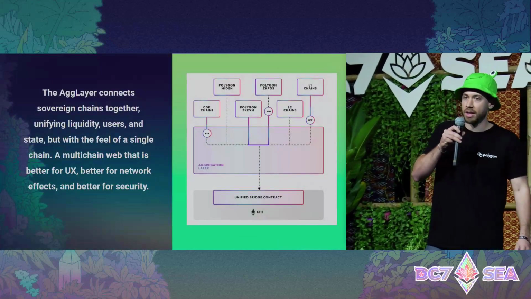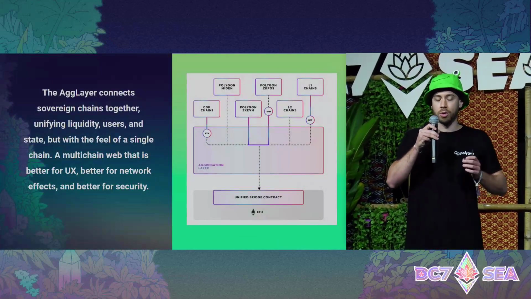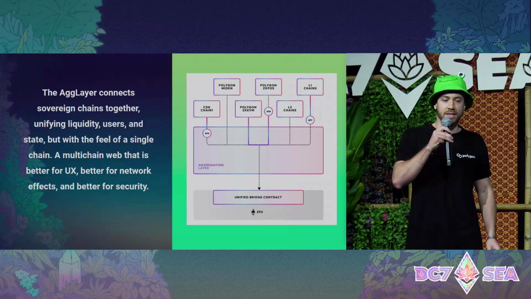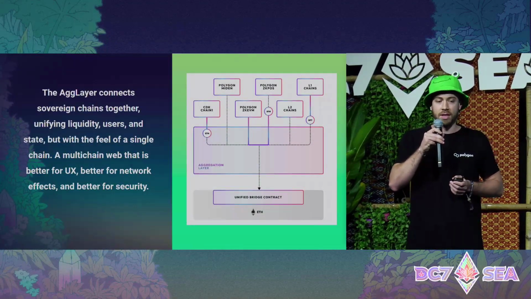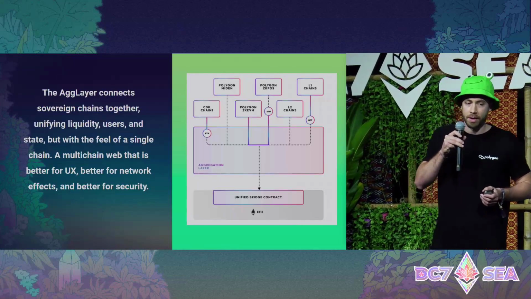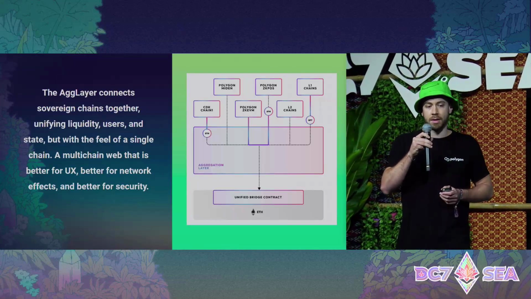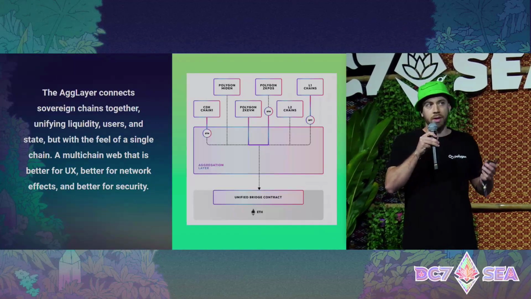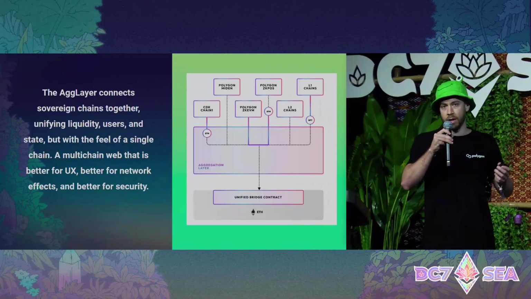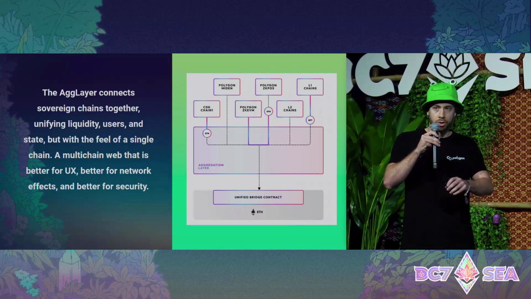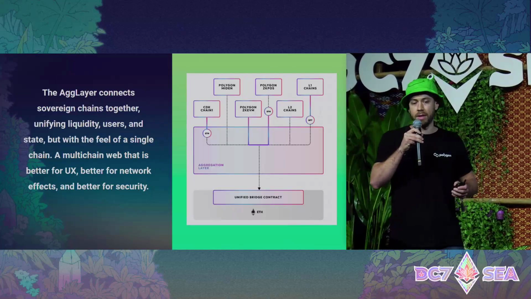The aggregation layer connects sovereign chains together, unifying liquidity, users, and state, but with the feel of a single chain: a multi-chain web that is better for the user experience, better for network effects, and better for security. We think of it like the internet, where everything is built on top of the same protocol, TCP/IP.